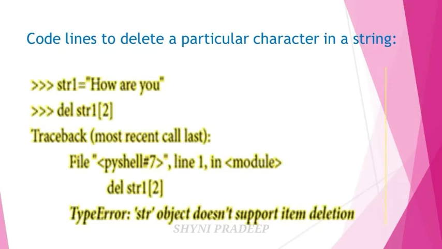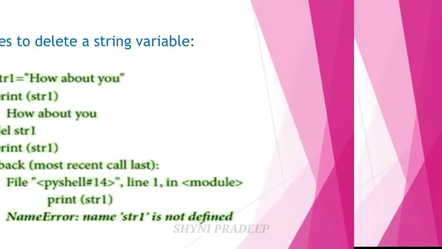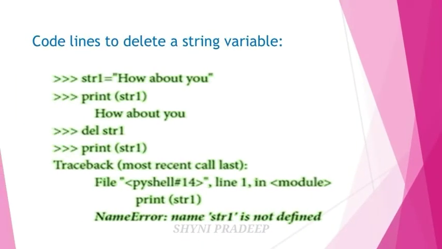Let's see one example. Here is code to delete a particular character in a string. str1 is equal to "how are you", and then del str1 with 2 within square brackets. You will get an error message for this code, because you cannot delete a particular character in a string. But you can delete the entire string in Python.